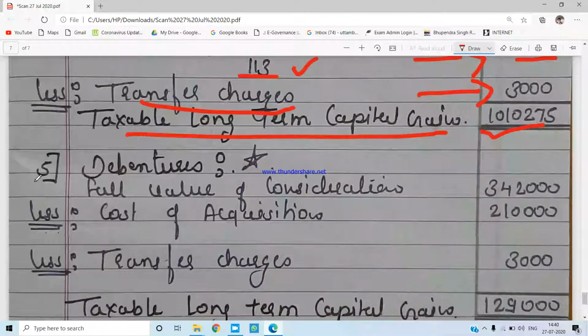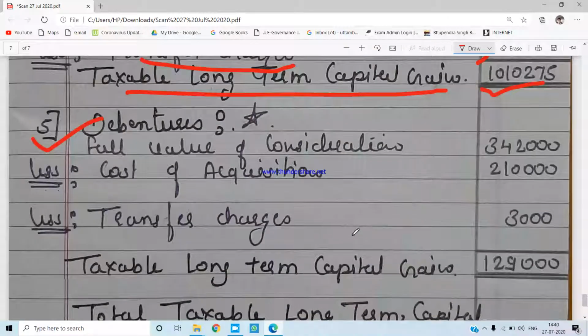At the last, we have the assets of debentures. One thing you have to keep in mind over here is that whenever you are calculating the long-term capital gain from the sale of any type of debentures, let it be listed or unlisted, at that time, the indexed cost of acquisition is not applicable to it.